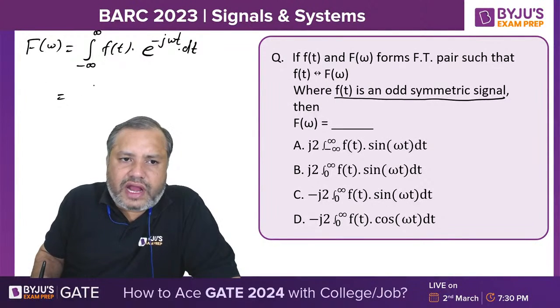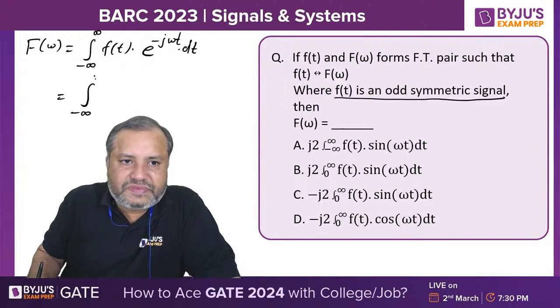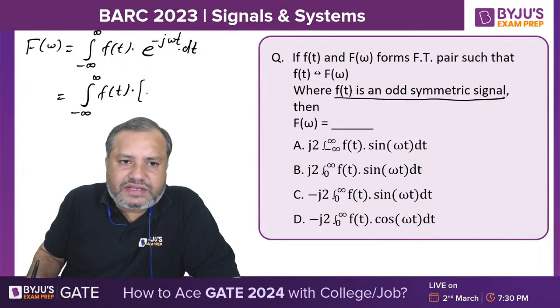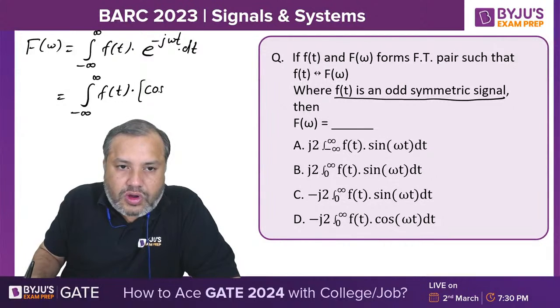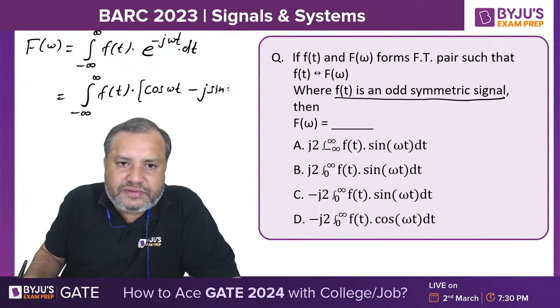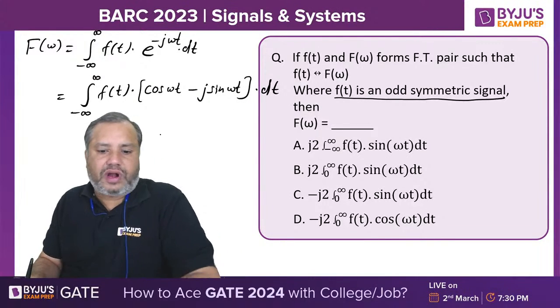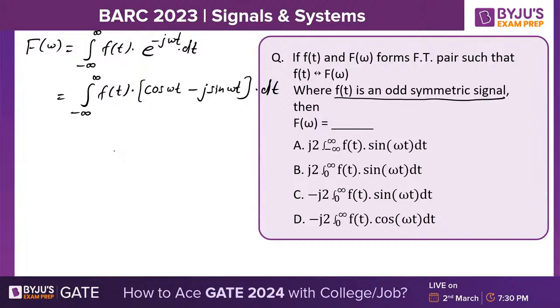And we all know that this e raised to minus j omega t can be written as cos omega t minus j sin omega t. Now here I am splitting this into two parts.